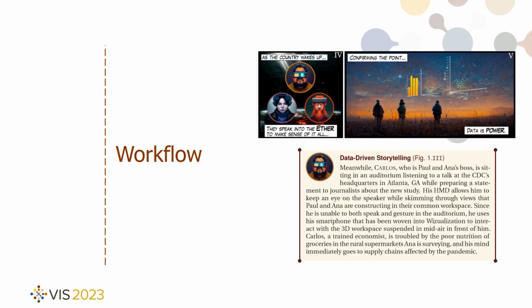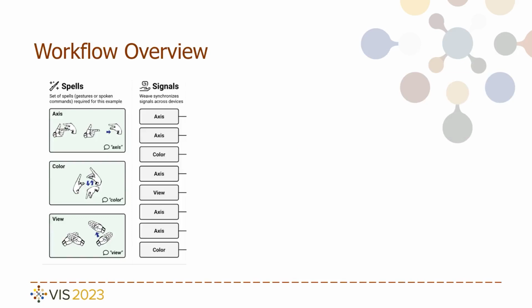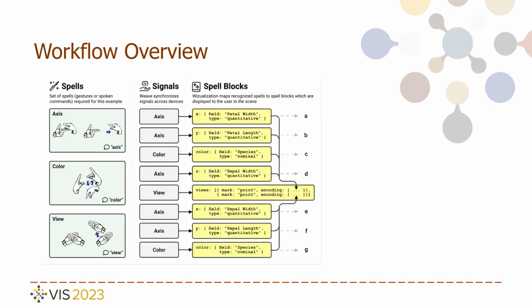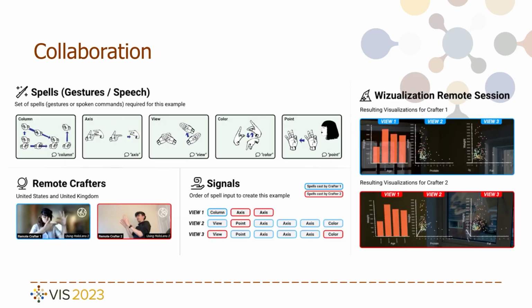So, having watched the demonstration, let's lay out the general workflow. Once connected to a room with an arcane focus, the user casts a spell. The recognized spell is sent as a signal to Weave, which is returned to all devices, which Wizualization, running on those devices, converts into a spell block that gets added to the Optimancy specification, which is used to render everything in the room, supporting collaborative cross-device or ubiquitous analytics.